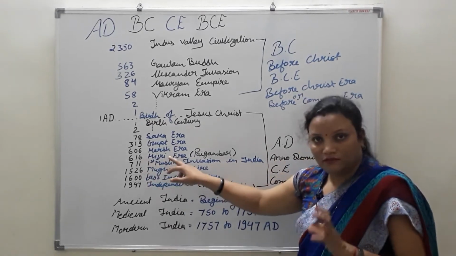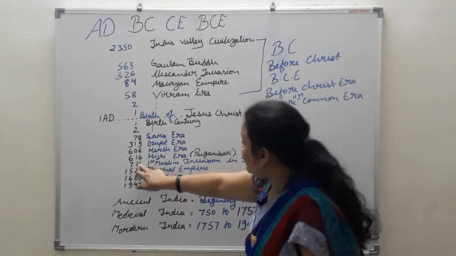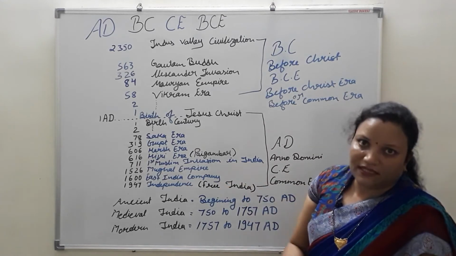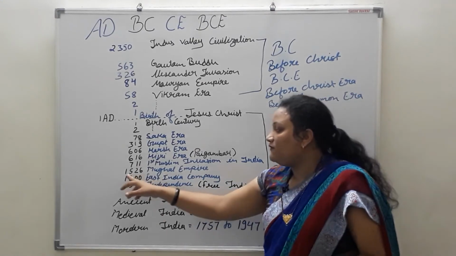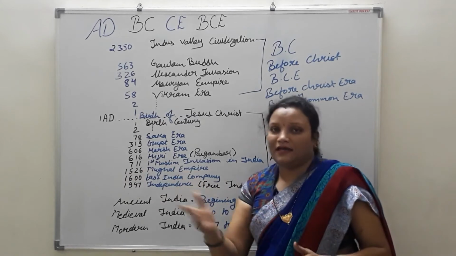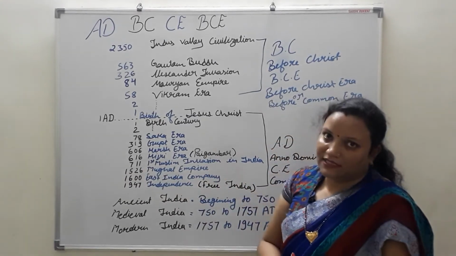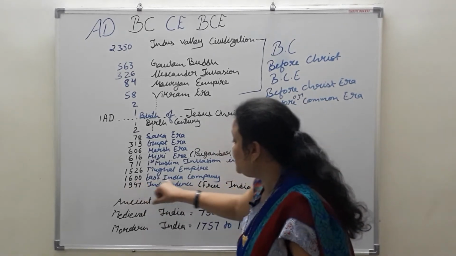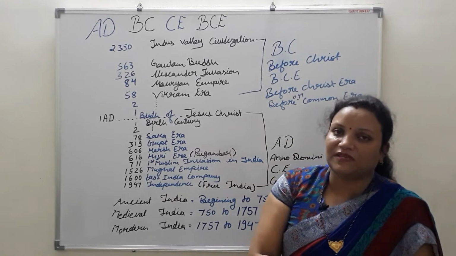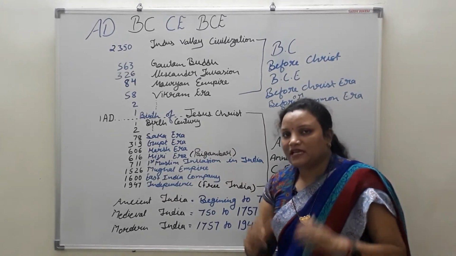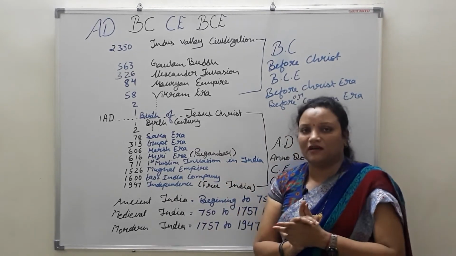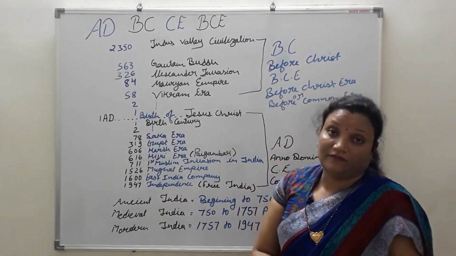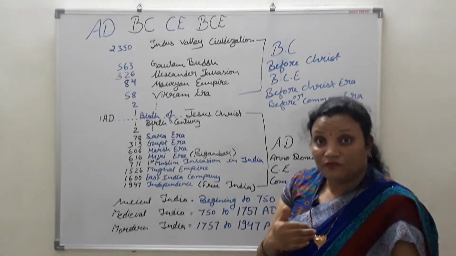Then the Muslim invasion in India, when Muslims entered India for business, and 1526 when the Mughal Empire was established, when Babur entered India to take the emperorship. 1600, when the East India Company came to India for trading and expanded its kingdom in India also. And 1947, when India became free.